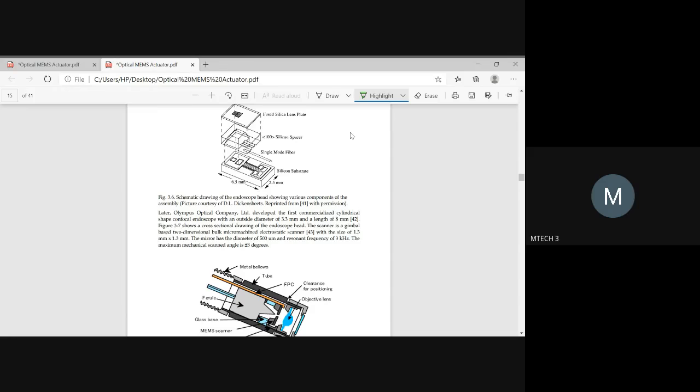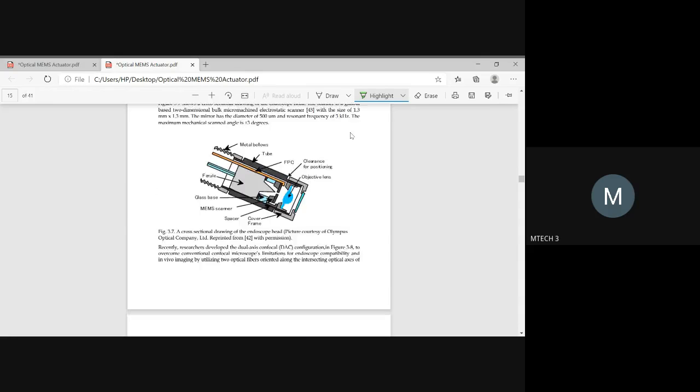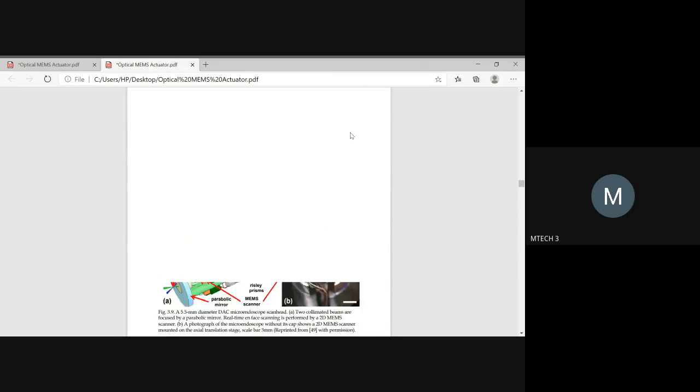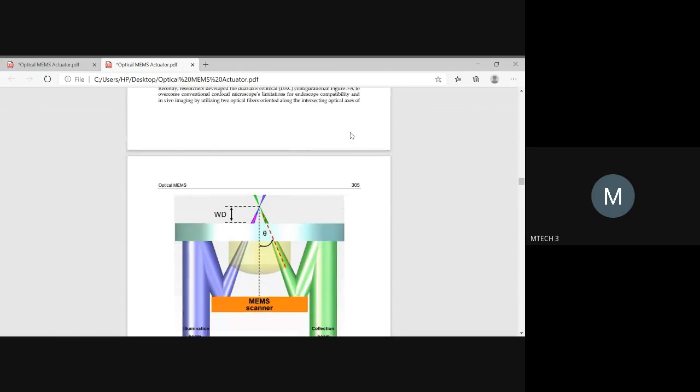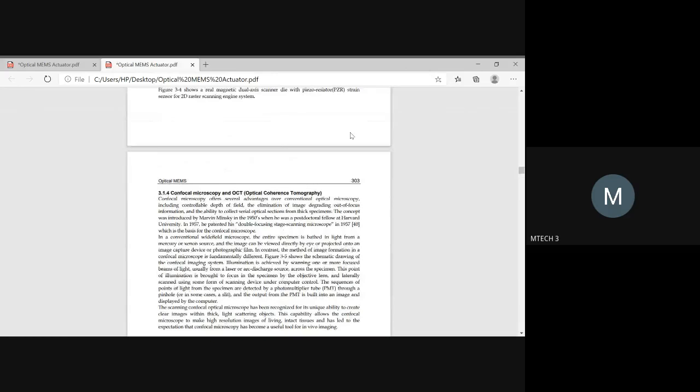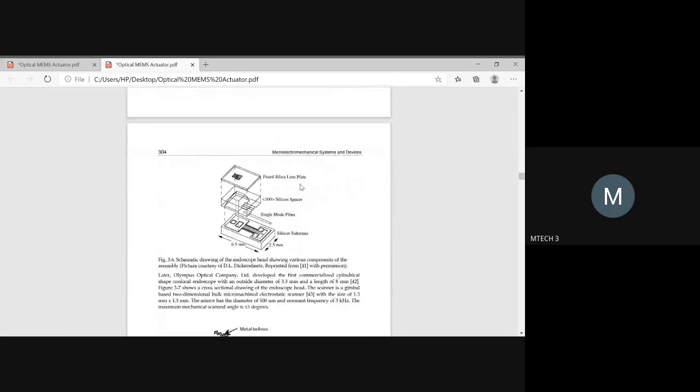The main thing I have covered is the mechanisms involved in optical MEMS, and based on these mechanisms, the applications related to your syllabus. Apart from that, if you want to gain more knowledge, you are always welcome to go through this tomography principle. It also has some gist of MEMS.